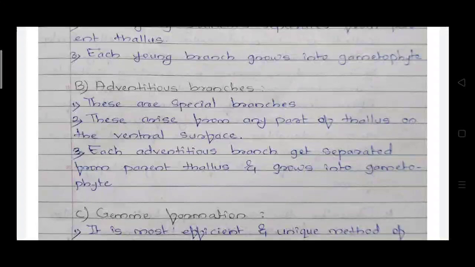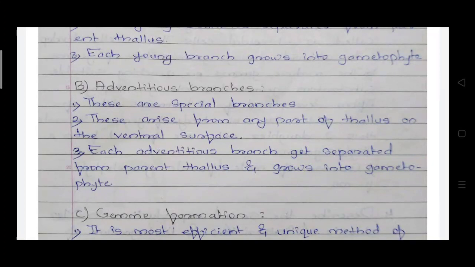For MCQs, it is often asked where the adventitious branches are present. So where are these adventitious branches present? On the ventral surface. The ventral surface is where the adventitious branches are present. When these branches are separated from the parent plant, they will grow as a new thallus.